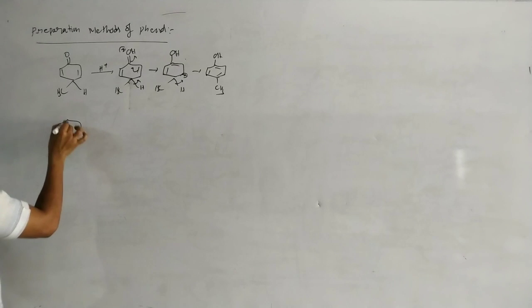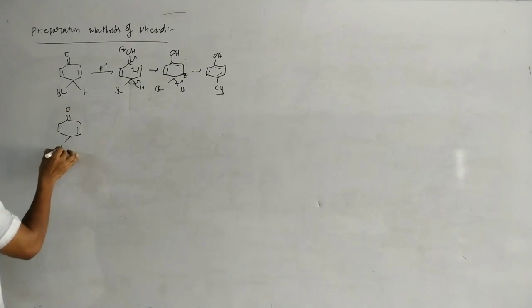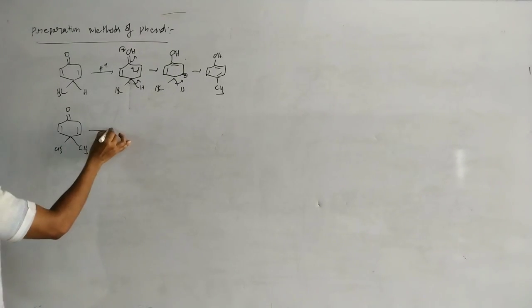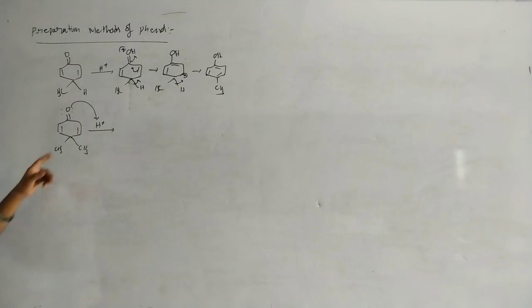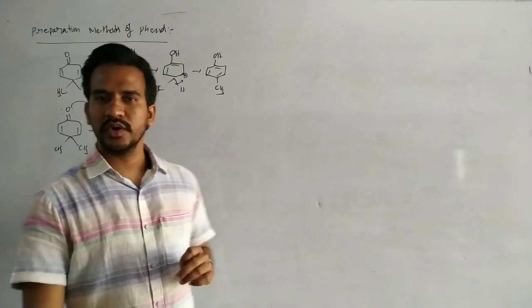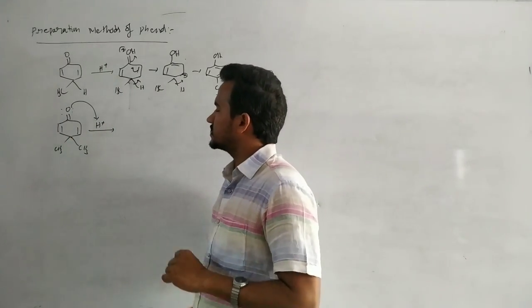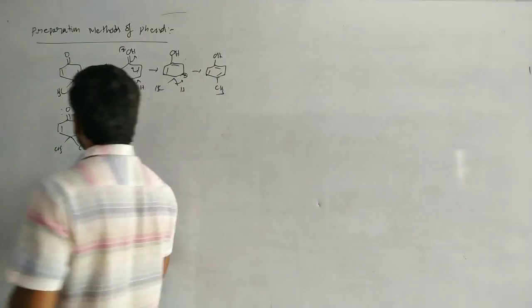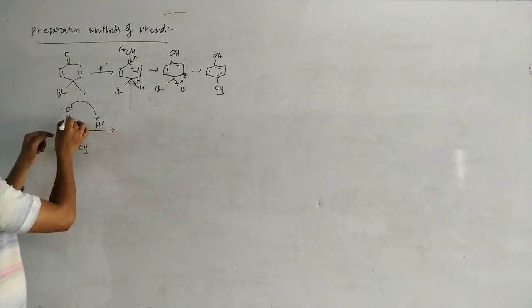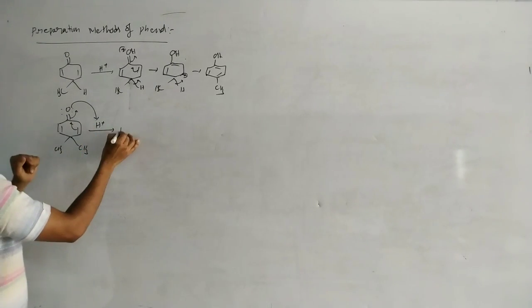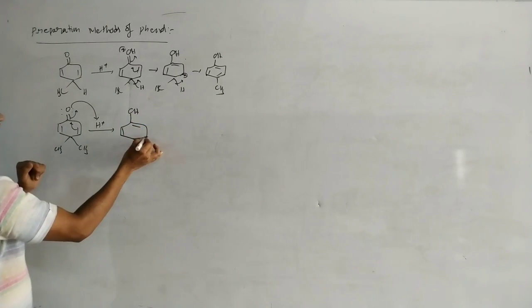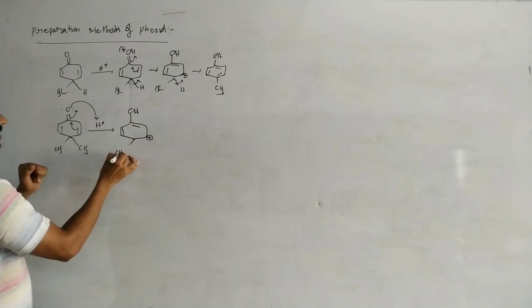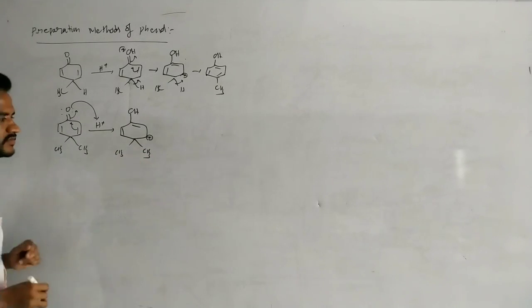Now, one different example: C=O with CH3 and CH3. In the presence of acid medium, protonation of this oxygen takes place first. Then we get the positively charged oxygen, and transfer of pi electrons gives OH, a pi bond, and a positive charge on the carbon with CH3 and CH3.